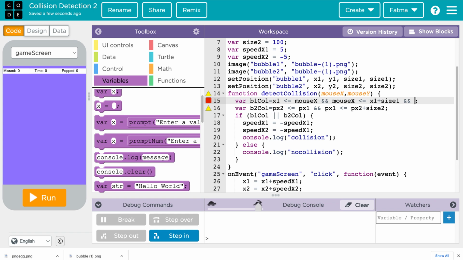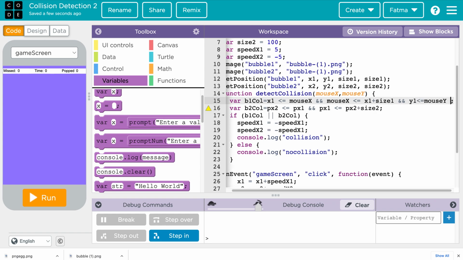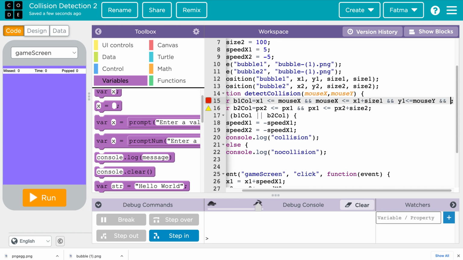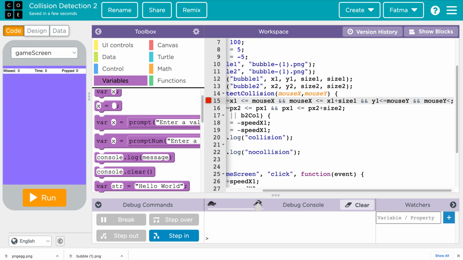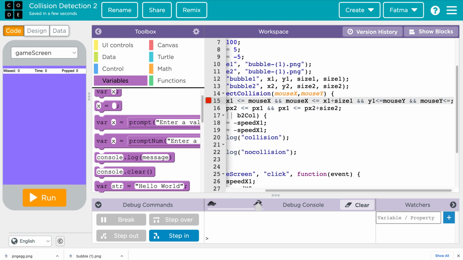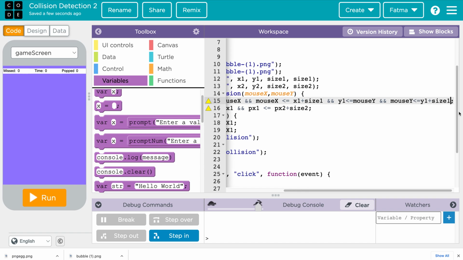We are going to do if y1 has to be less than or equal to mouse y, and then mouse y should be less than or equal to y1 plus size 1. So this is the block.